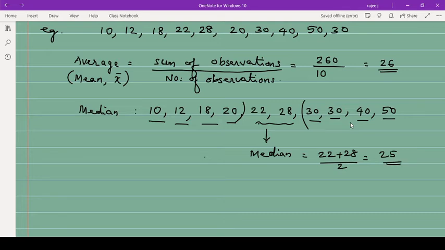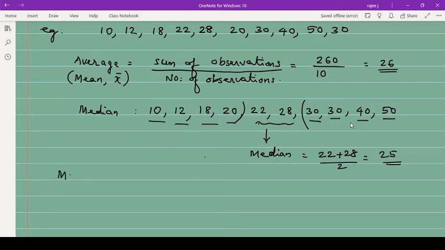So for the median, you have to arrange the data either in ascending order or in descending order and then take the middle value. If it is an odd number, it is the n plus 1 by 2 value. If it is an even number, we take the n by 2 value and the n by 2 plus 1 value, the middle 2 values, and the sum of those divided by 2. So that is the median.